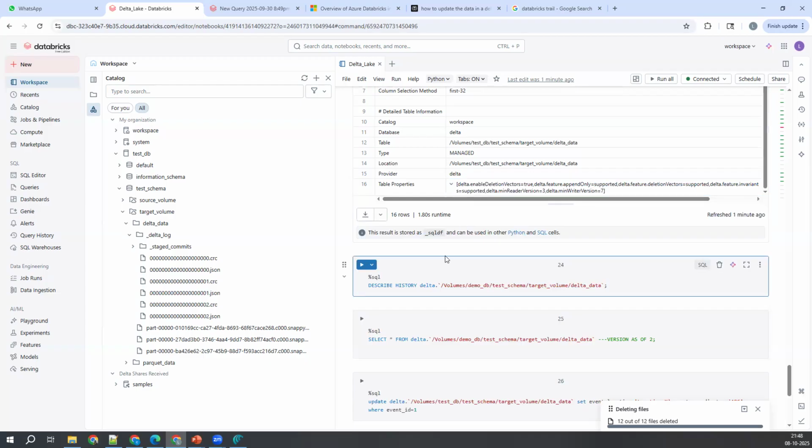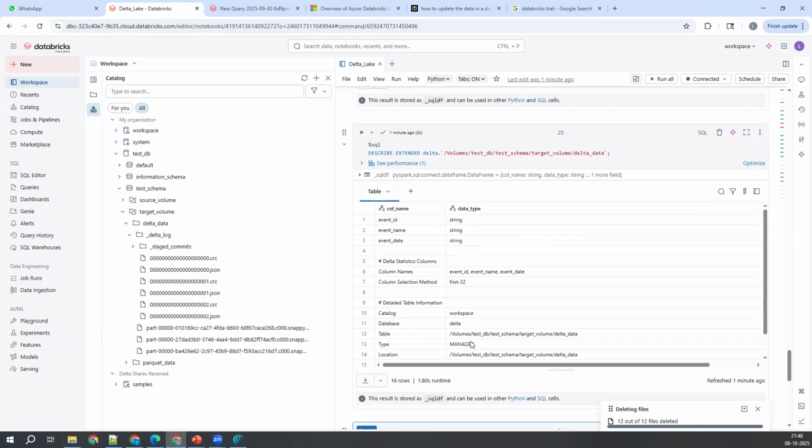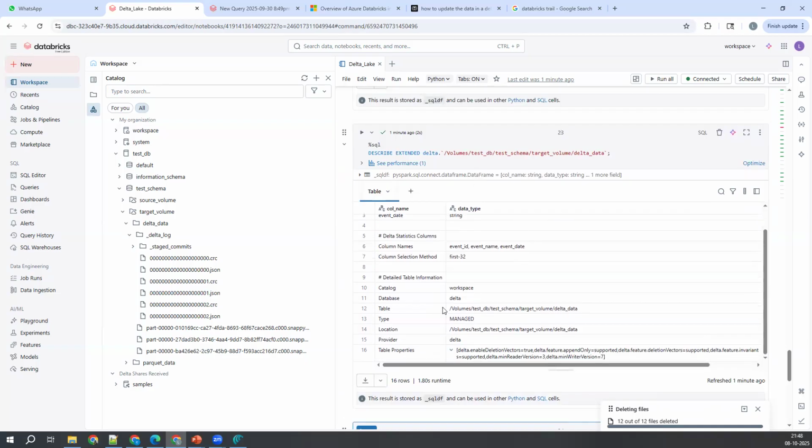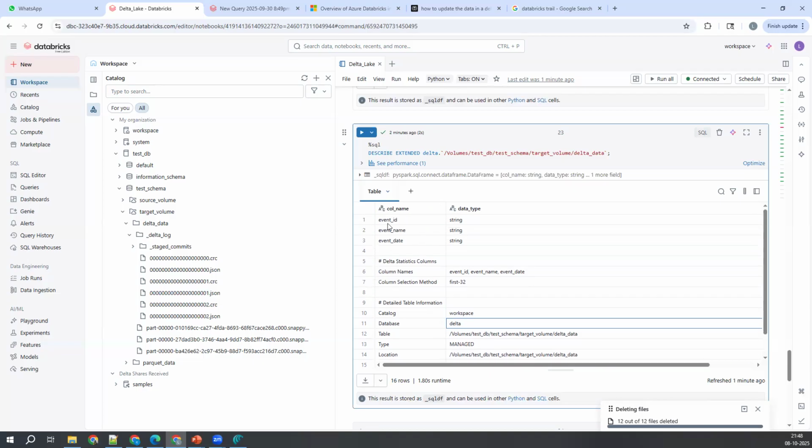Describe extended means if it is a real table, you get proper information. Since it is a delta file, we are not getting the data properly here. But if you create a table on top of this particular file, you will get the proper information. That also I'll try to show you, don't worry about that one. For now, just try to understand that describe extended will give you additional information along with the column names. Get it?